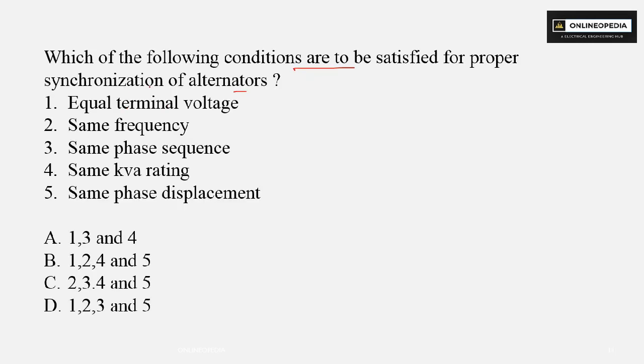The next question is, which of the following conditions are to be satisfied for proper synchronization of alternators? So these are the options. So first of all, what is synchronization? Synchronization is the method of connecting an incoming alternator safely to the live bus bar. Or you can say synchronization of alternator means connecting an alternator into grid in parallel with many other alternators. Okay.